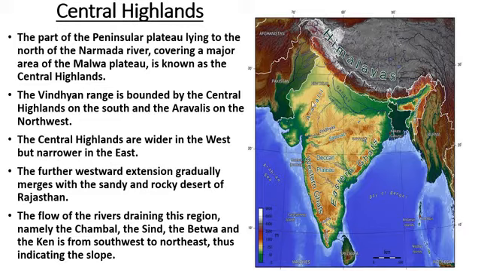In this Central Highlands, different rivers are flowing. Their names are Chambal, Sindh, Betwa and Ken. They are flowing from the southwestern side to the northeastern side, in this direction. Thus, it indicates the slope also. By this, we will know which side is sloping.